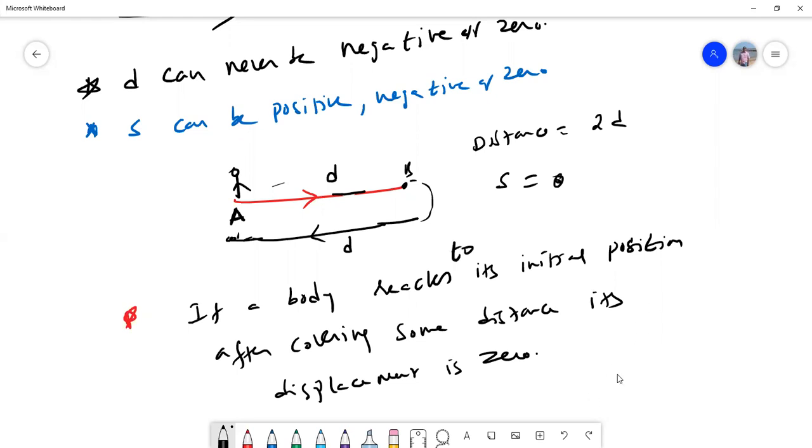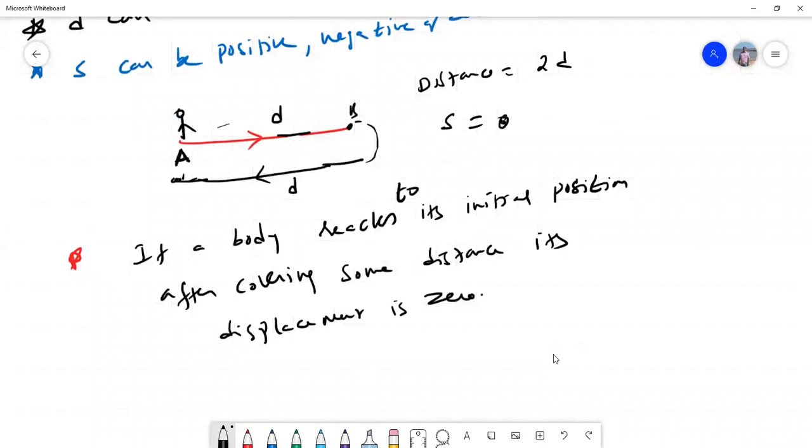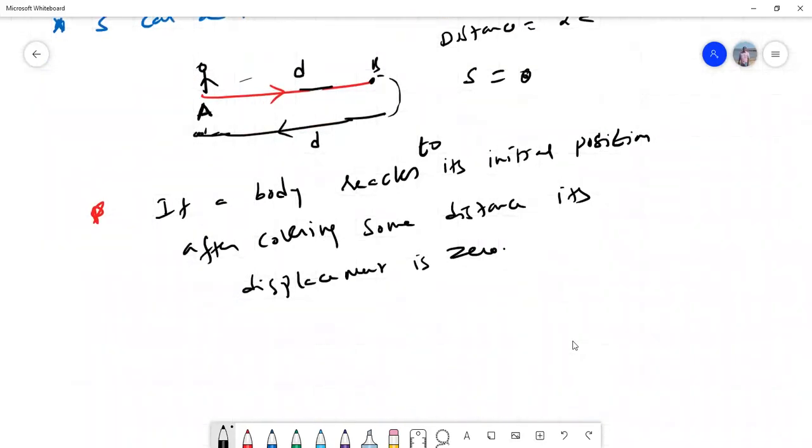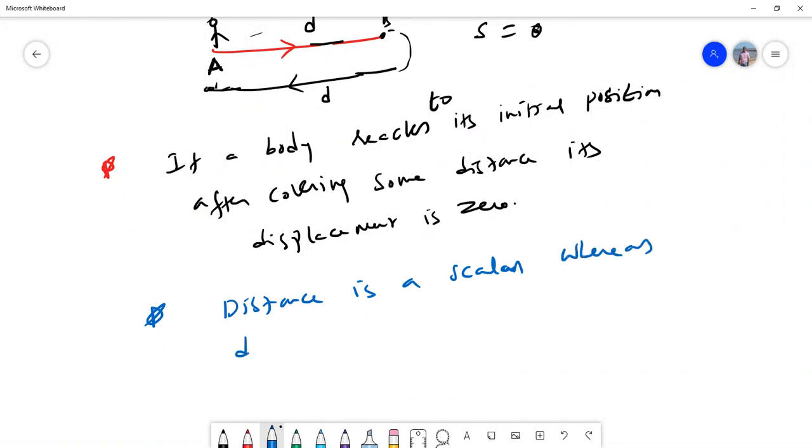From this we understand that displacement is positive or negative, even 0 also. So we can say that the one having direction we call a vector, and the one which does not have direction is called a scalar. From this we understand distance is a scalar, whereas displacement is a vector.